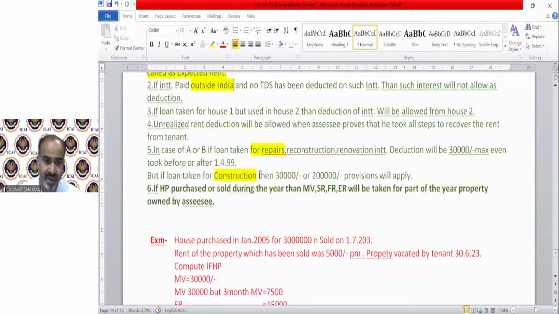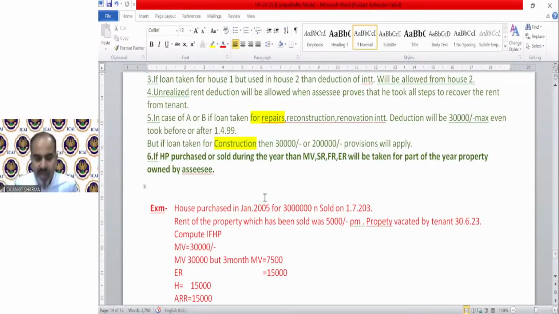The 6th is very important. You might have seen in the solution of the question we are discussing that the municipal value, standard rent and fair rent did not change according to months. If a property is let out for 8 months and 4 months self-occupied, still we take the municipal value for the whole year. We take the standard rent for the whole year. We do not proportionate it. If a property is let out for 10 months and vacant for 2 months, still we take municipal value, standard rent, fair rent and ER always for the full year. Only ARR will change according to the month.